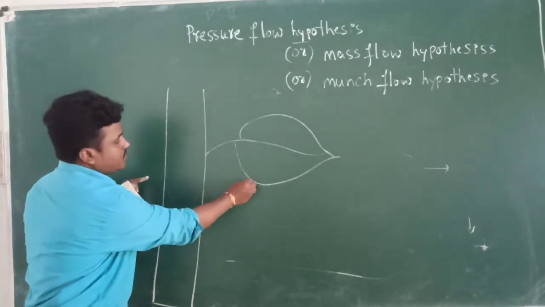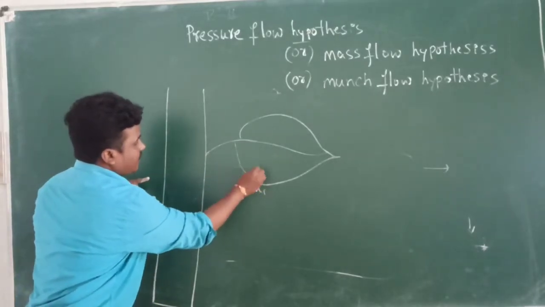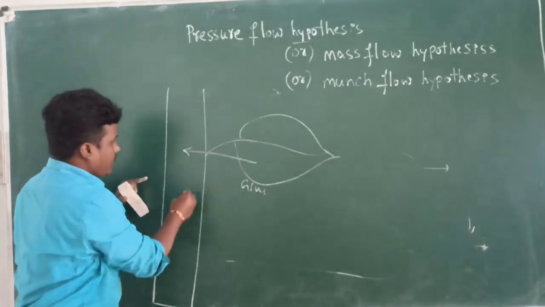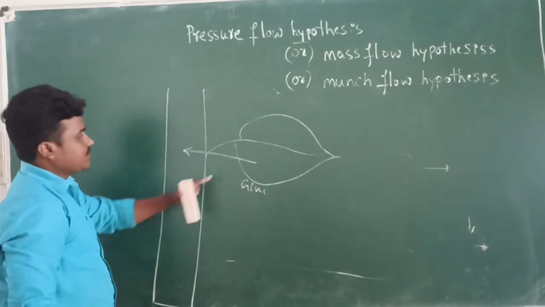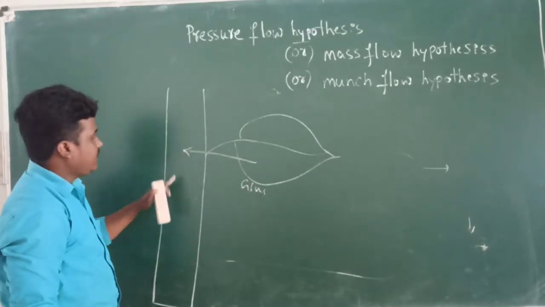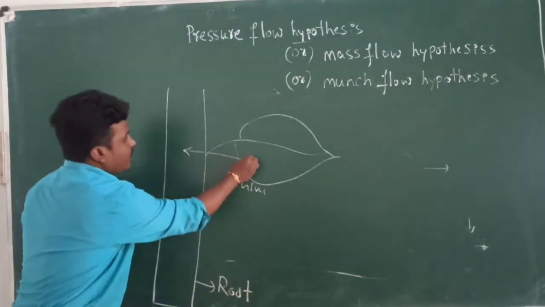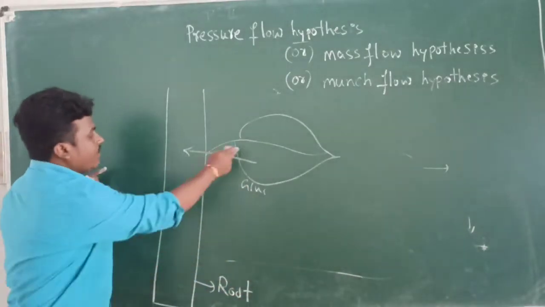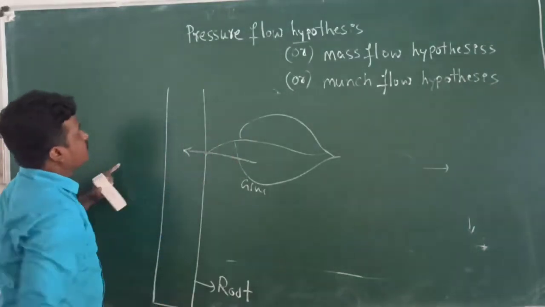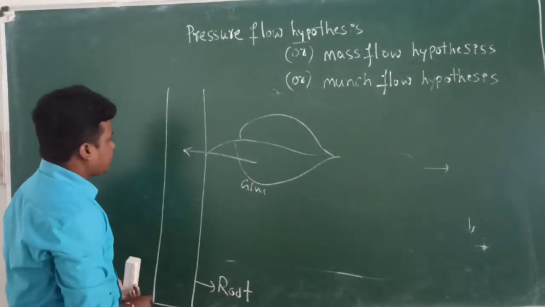The glucose molecules are transferred from source to sink. Source is the leaf and sink is the root. That process is known as pressure flow hypothesis.